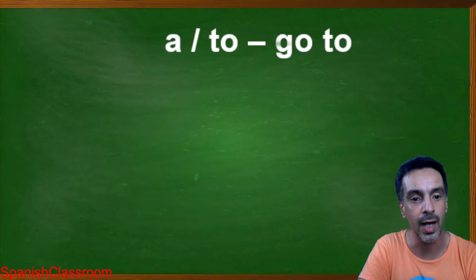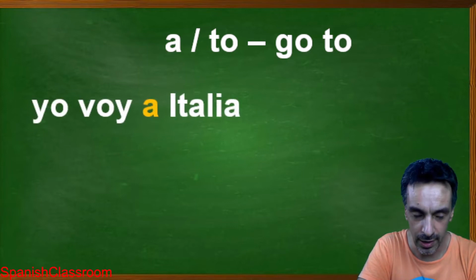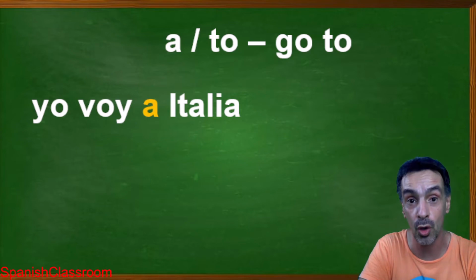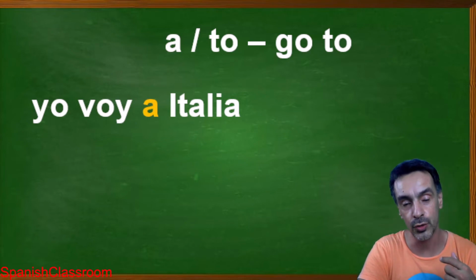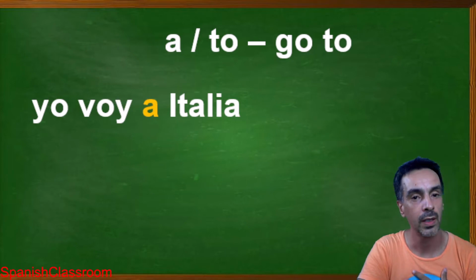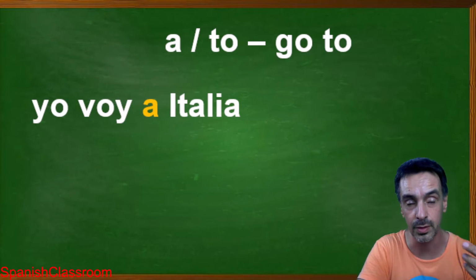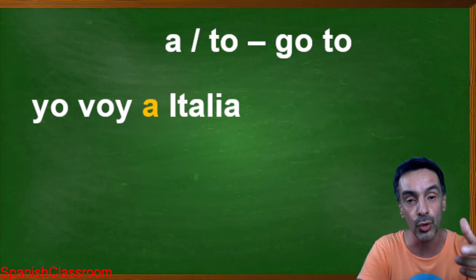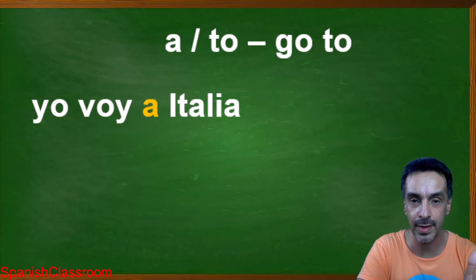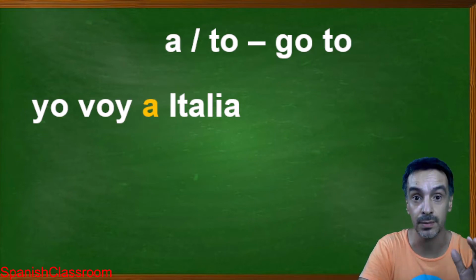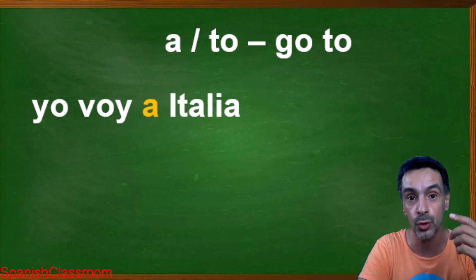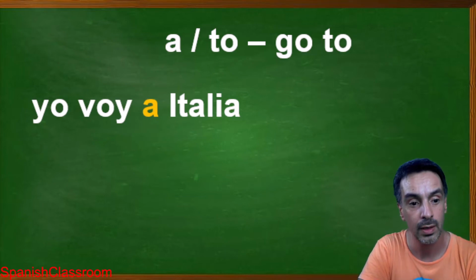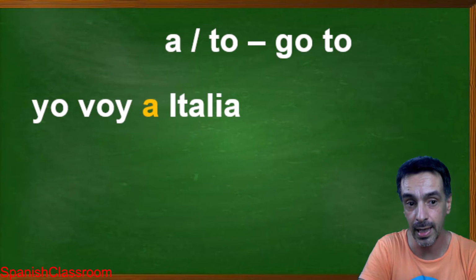Another way to use a is a, to go to. We generally use it with the verb to go, when you want to explain the future. You can say what you're going to do, whether in a specific time or not. For example, yo voy a Italia.